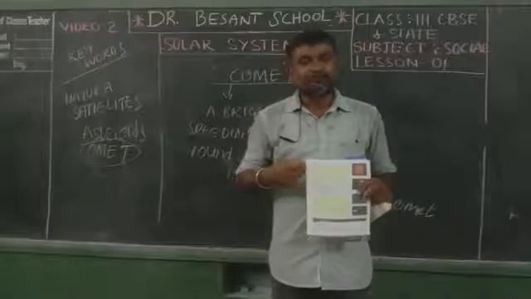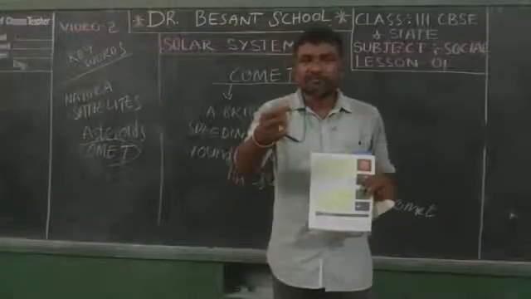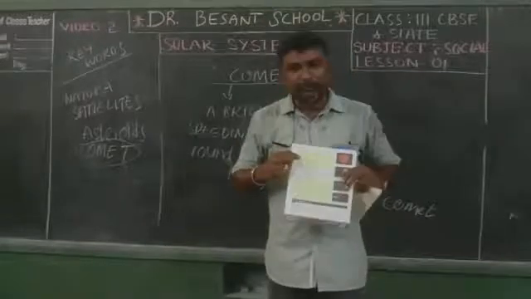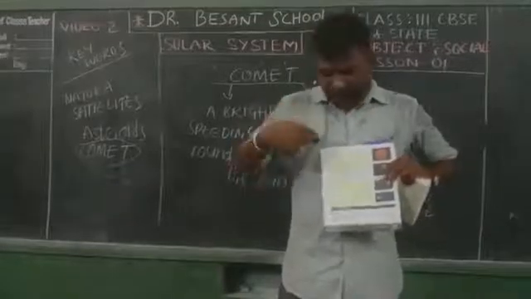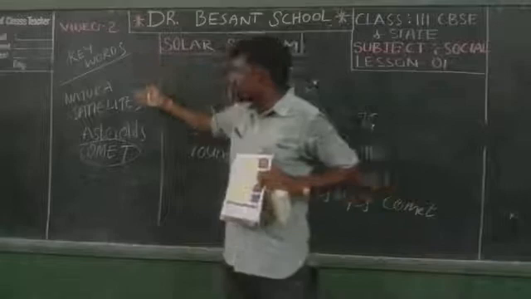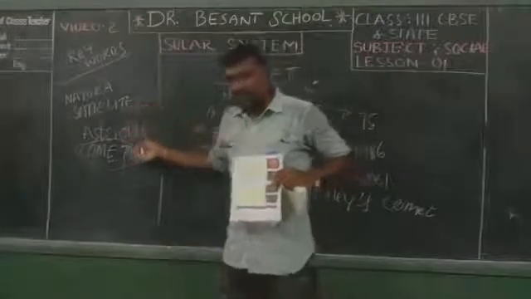But today, what I discussed with you in this session, you must open the textbook after completing my session and read from year to year about these keywords given on the board: natural satellites, asteroids, comets.